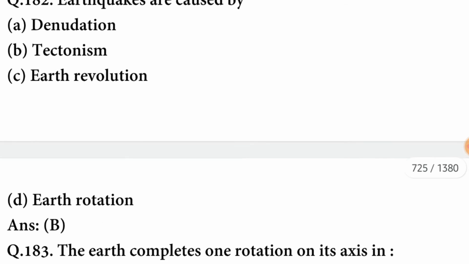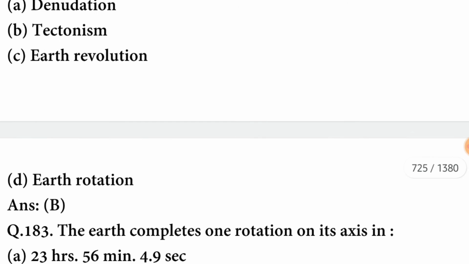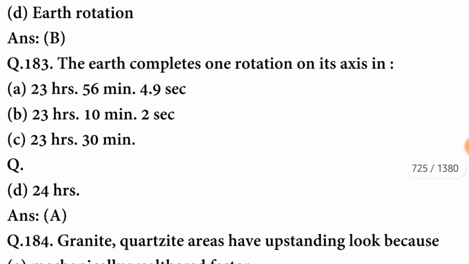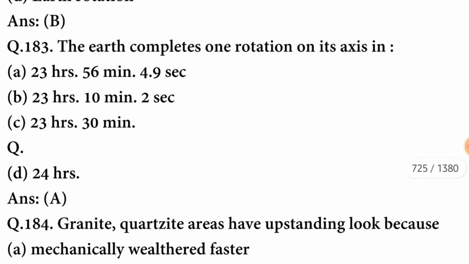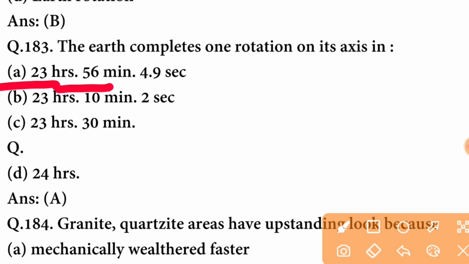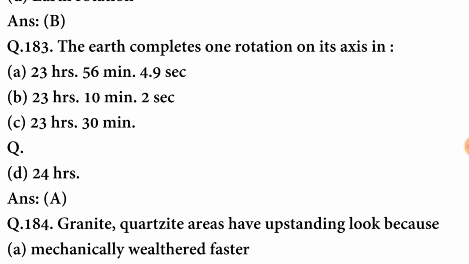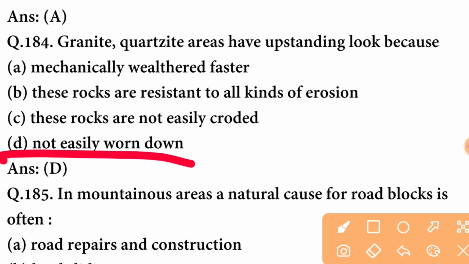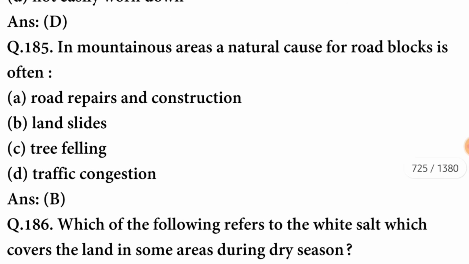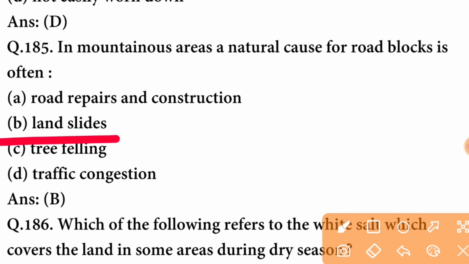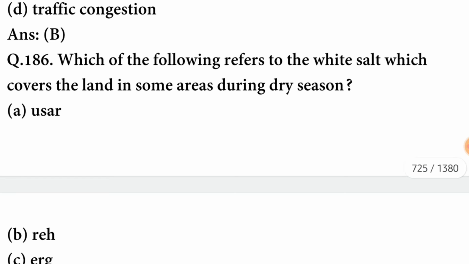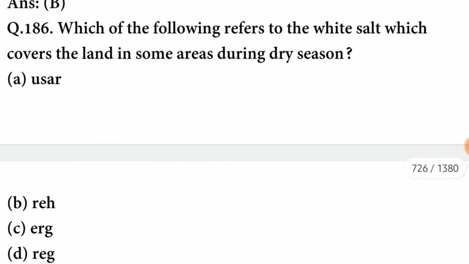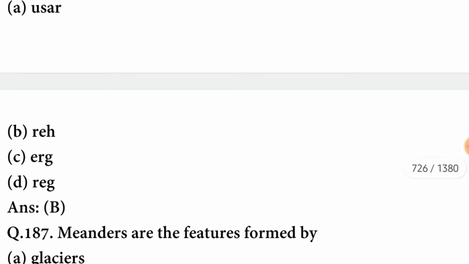Earthquakes are caused by tectonism. B option is correct. The earth completes one rotation on its axis in 23 hours 56 minutes and 4.9 seconds. A option is correct. Granite quartzite areas have upstanding look because not easily worn down. The option is correct. In mountainous areas, a natural cause for road blocks is often landslides. Which of the following refers to white salt which covers the land in some areas during dry season? It is Reh.